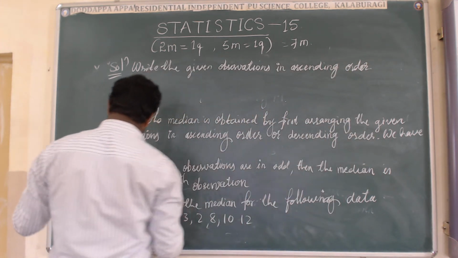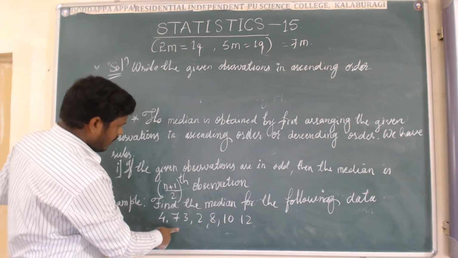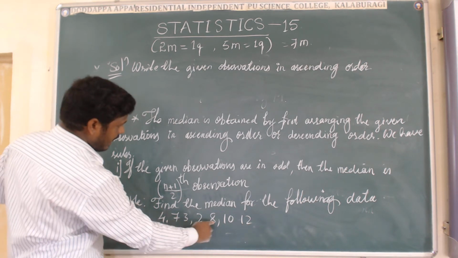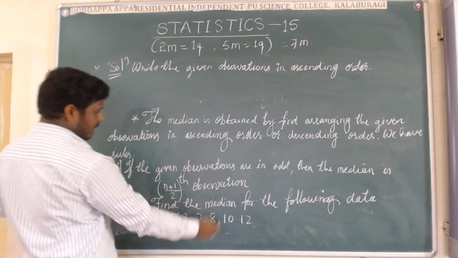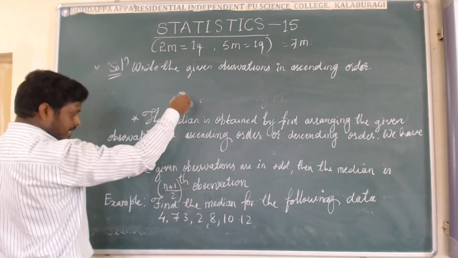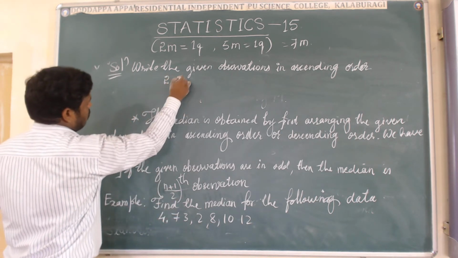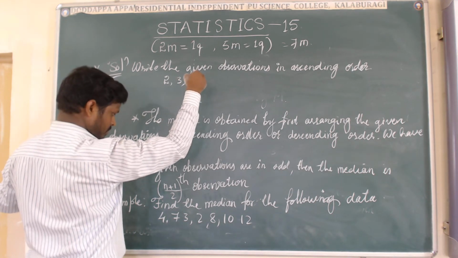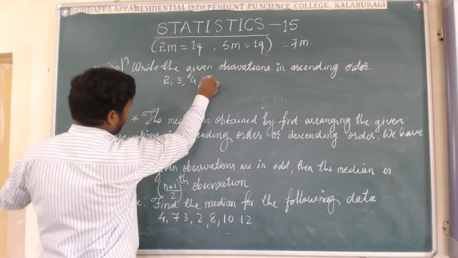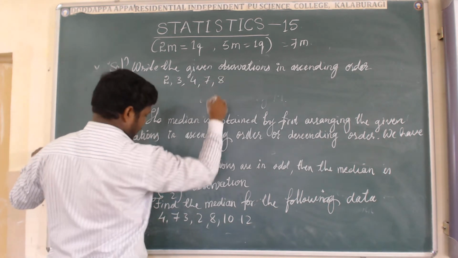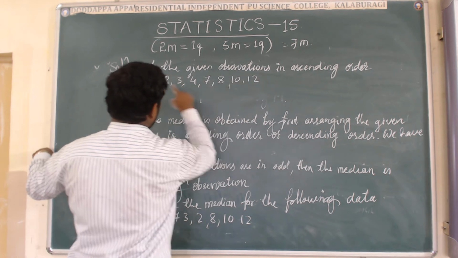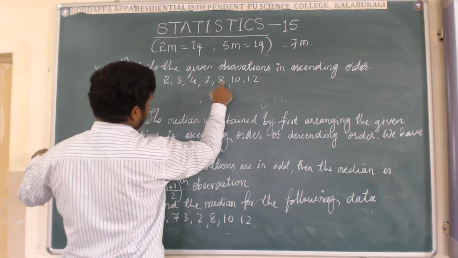See here, which one is the minimum value? The minimum value is 2. 2, 3, 4, 7, 8, 10 and 12 will come. Okay, I am going to write the given observations in ascending order. That is 2, 3, 4, 7, 8, 10, 12. Count: 1, 2, 3, 4, 5, 6, 7.